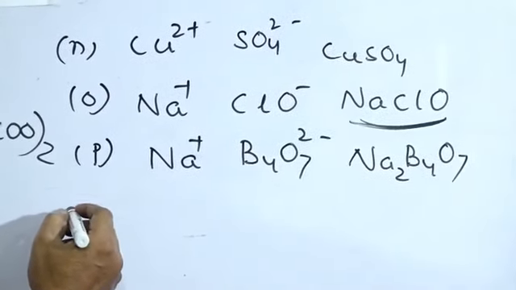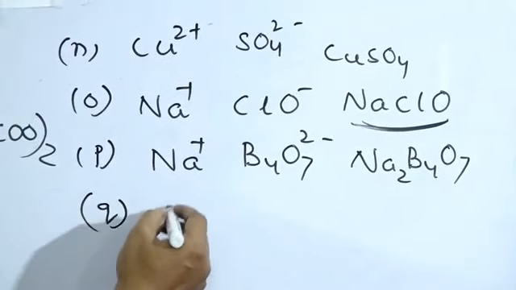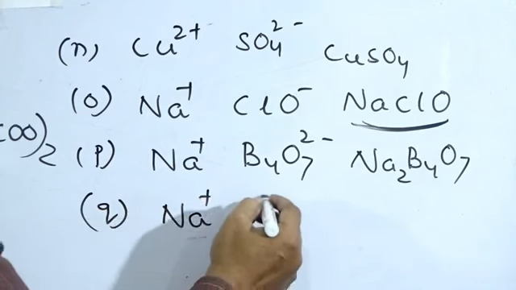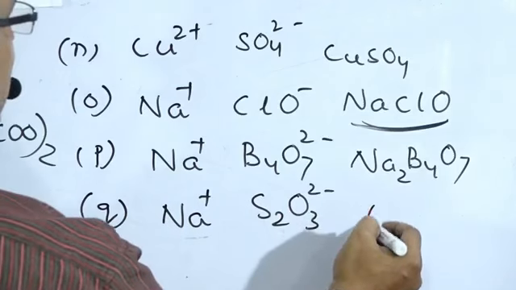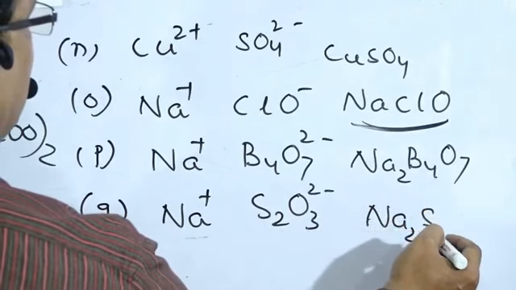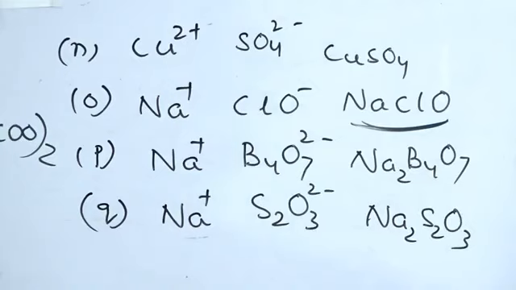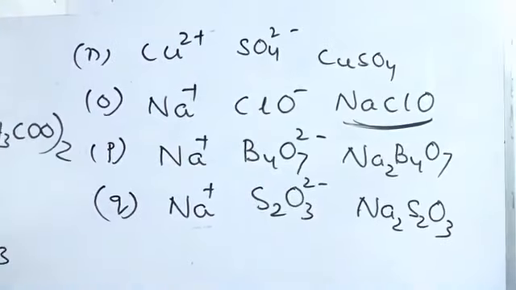Then sodium thiosulfate: sodium Na plus, thiosulfate S2O3 2 minus. The formula will be Na2S2O3.